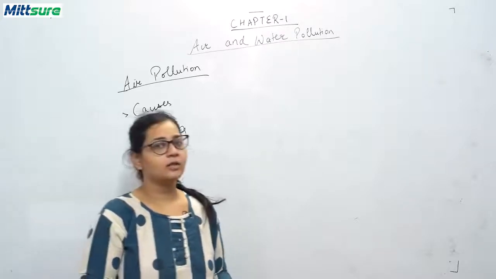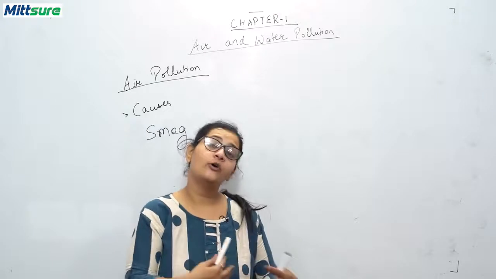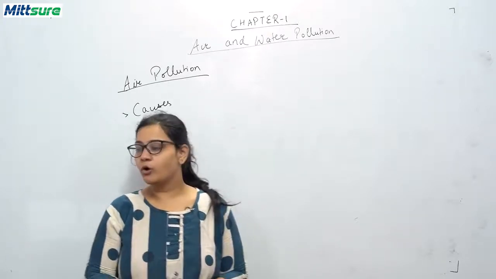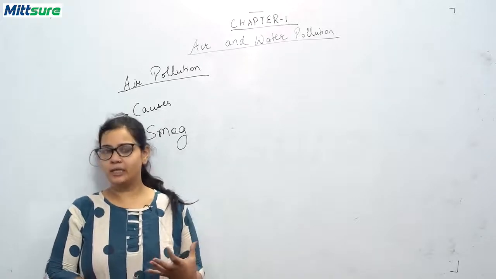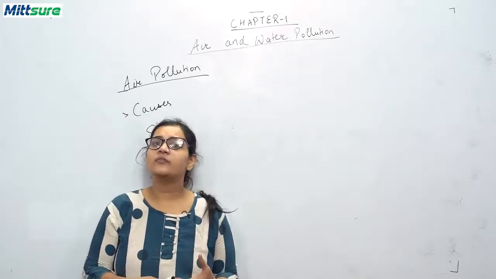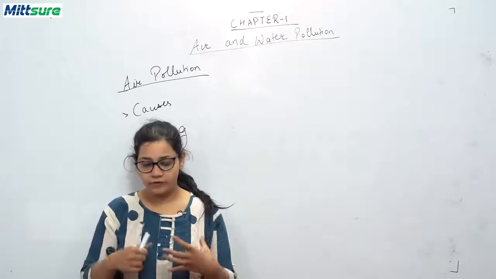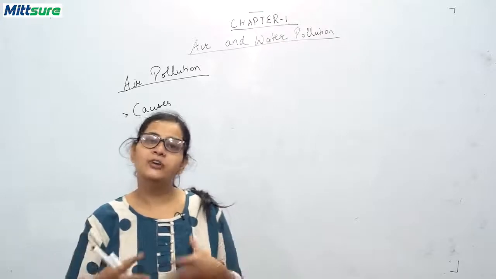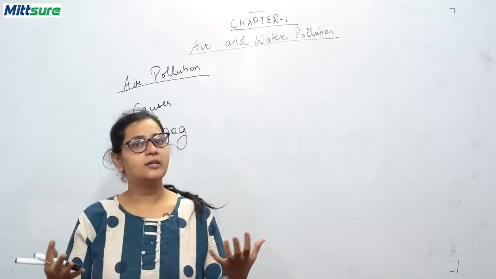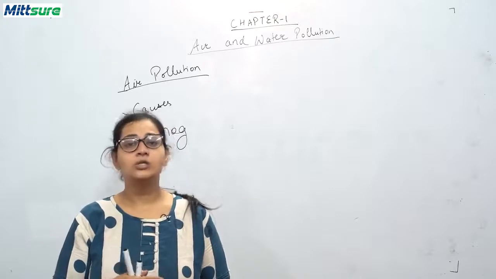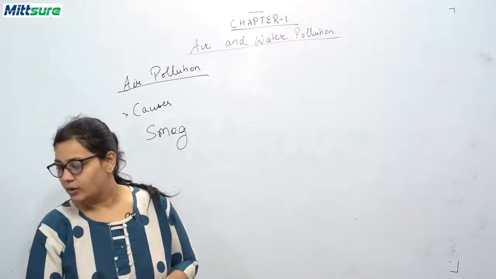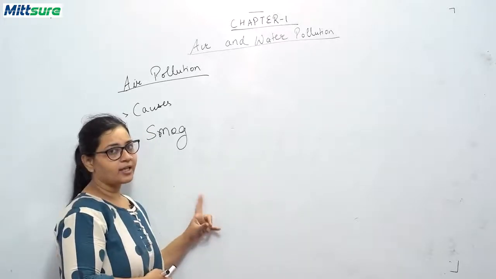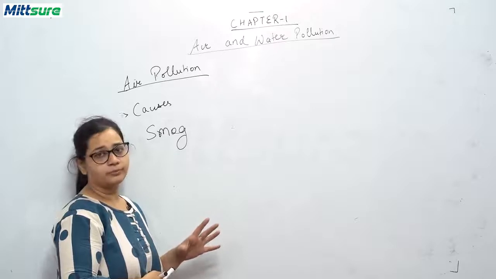So one of the causes of air pollution is when we burn fossil fuels, carbon dioxide is released in the air, and with this release, the accumulation of excessive carbon dioxide traps a large amount of heat in our earth's surface, which will lead to a cause called the greenhouse effect. Okay, so this is called the greenhouse effect. So this is about one of the causes of air pollution.